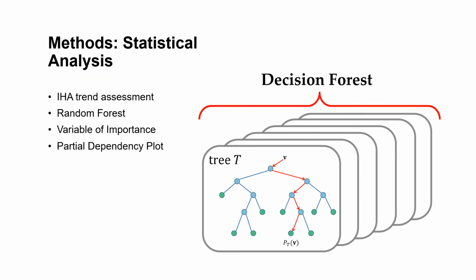Using this data, we used the IHA trend assessment tool to determine change in flow parameters over time at a station. We then screened the variables and removed those that were incomplete for all years. To reduce model overfitting, we removed variables using variance inflation factors to screen for multicollinearity with a coefficient greater than 0.8. We then used random forest models to predict occupancy based on flow parameters.